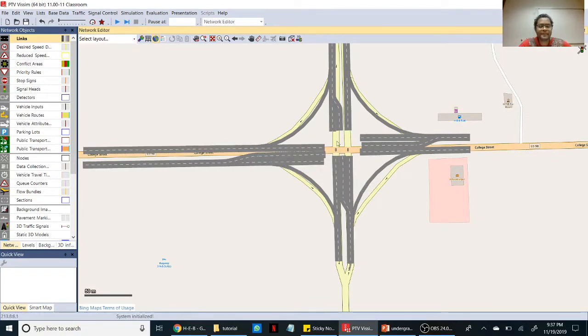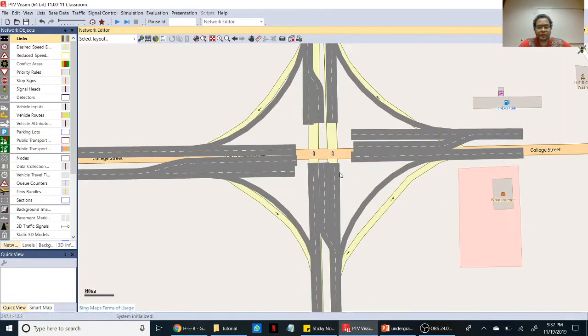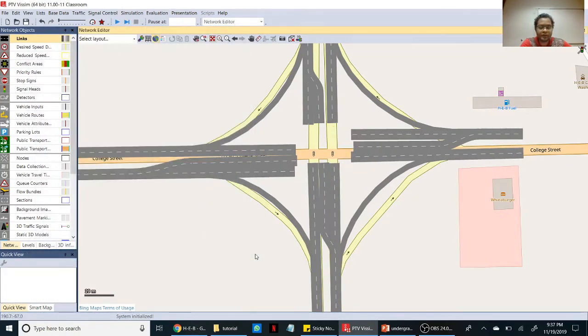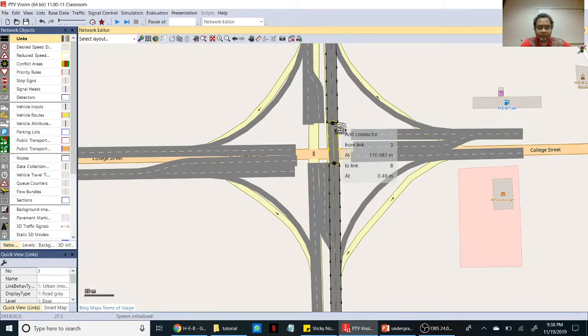Okay. Now you can connect the two traffics. Same way, connectors. Control, right click, drag it like that.